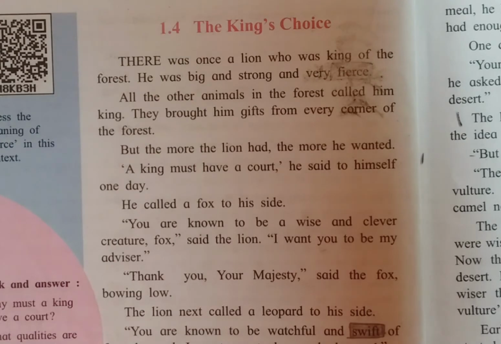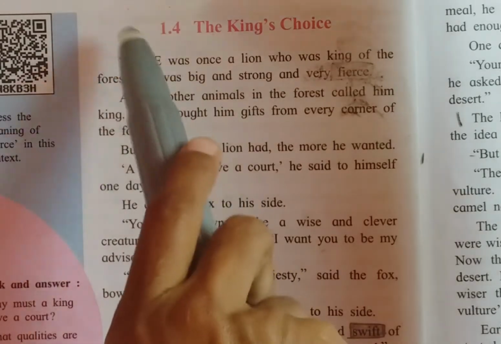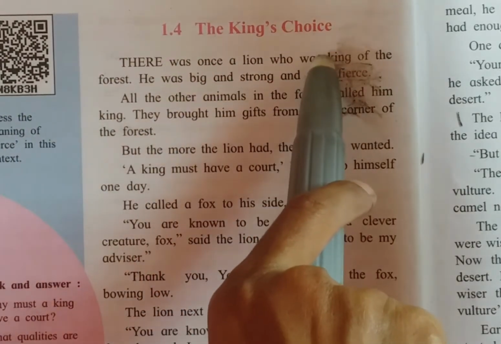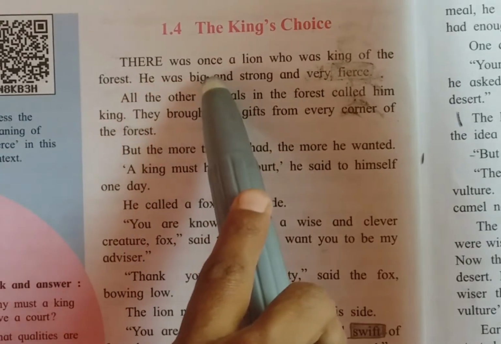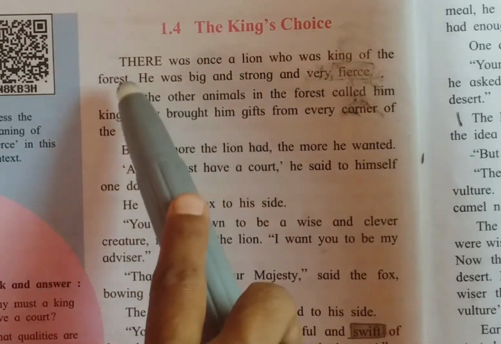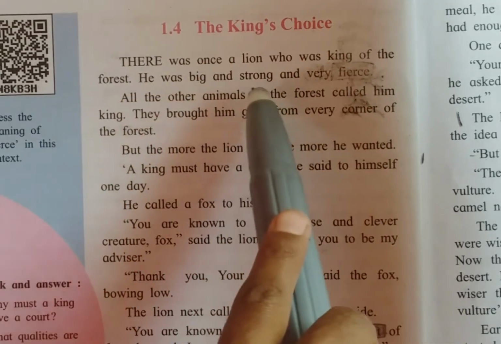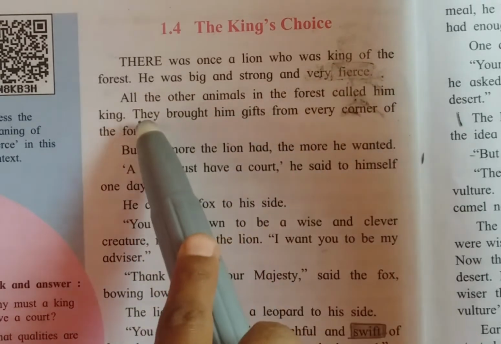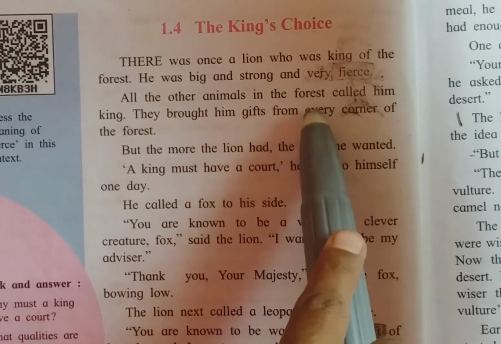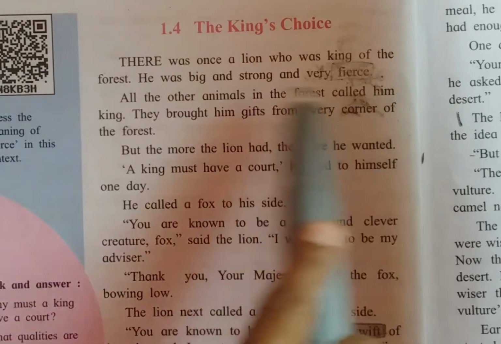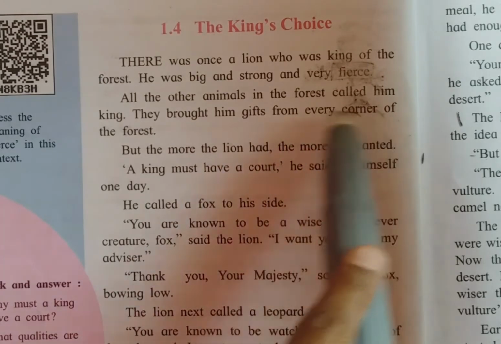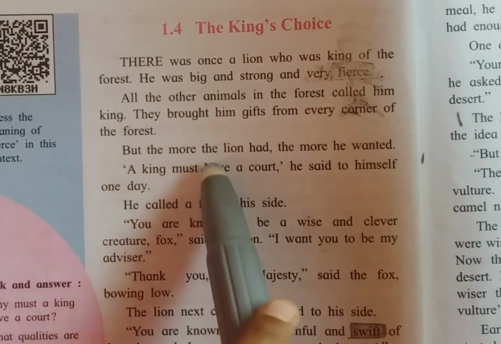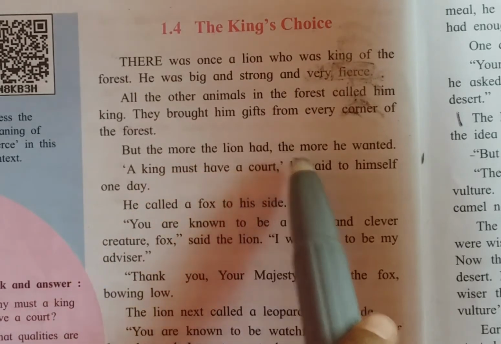So now students, you see in your textbook page number 10, subtopic 1.4, The King's Choice. So students, now I read the first paragraph. There was once a lion who was king of the forest. He was big and strong and very fierce. All the other animals in the forest called him king. They brought him gifts from every corner of the forest. But the more the lion had, the more he wanted.